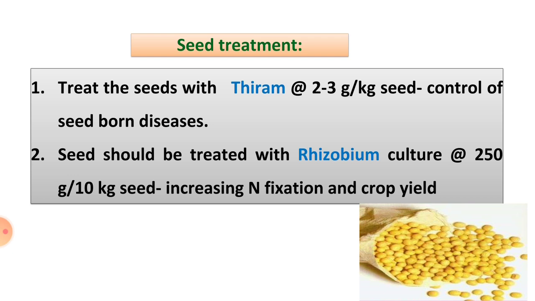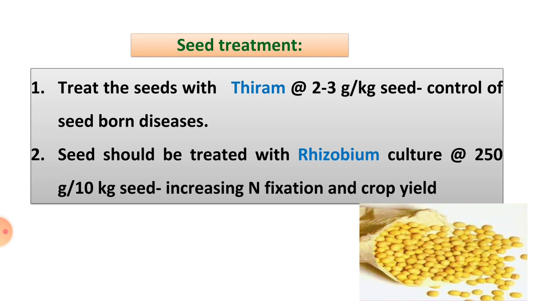The seed should be treated with 2 to 3 gram thiram per kg of seeds for controlling seed-borne diseases. The seeds should also be treated with biofertilizer like rhizobium culture at the rate of 250 gram per 10 kg of seeds.